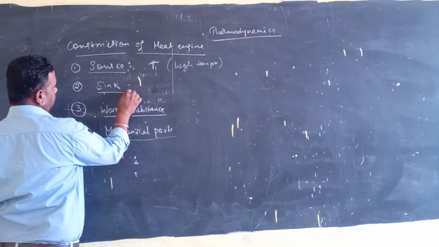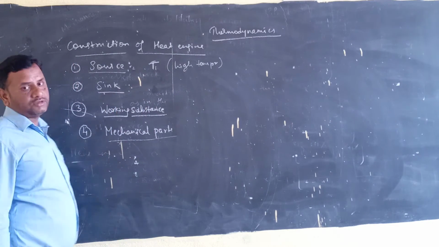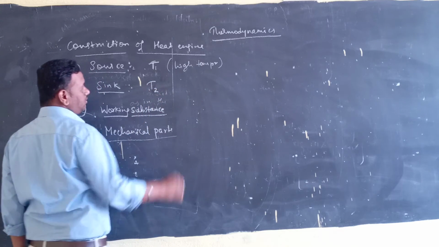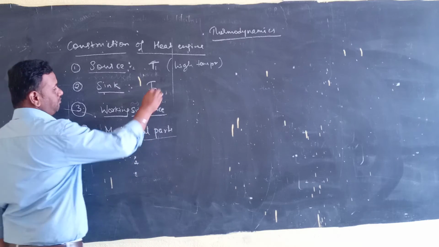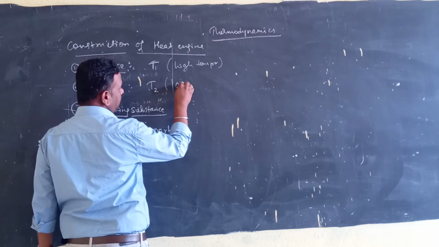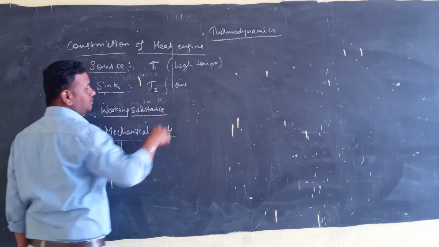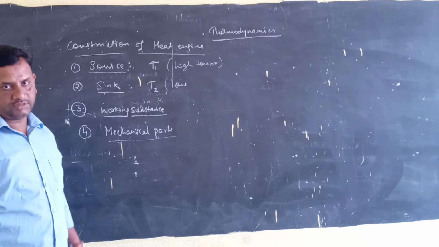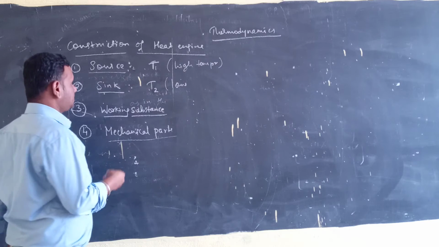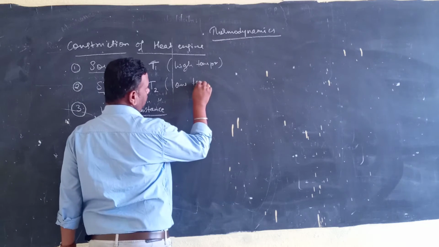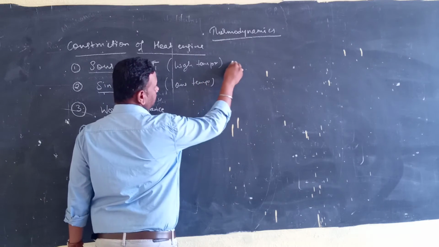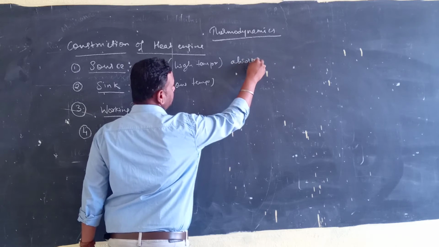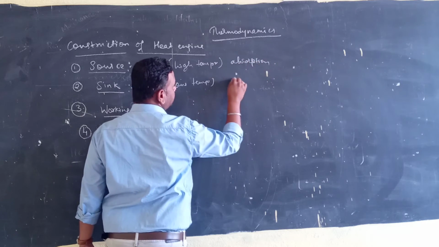Now the sink has a low temperature. Say T2 is a low temperature. It is the part of a heat engine where the heat energy is rejected to the sink. So it is low temperature. Here you have to know that the source absorbs the heat energy, and here it is being rejected.